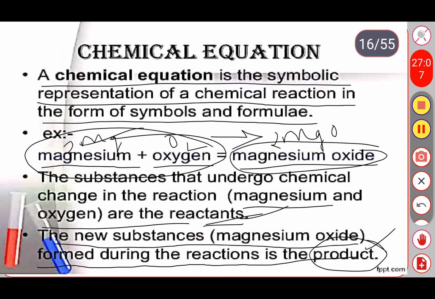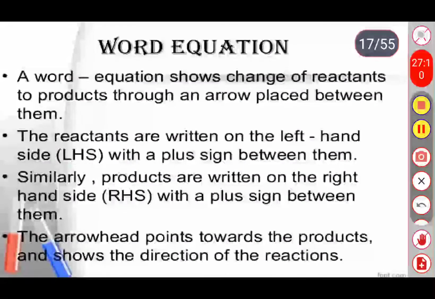Okay, chemical equation. So we can represent an equation in two ways. First one in word form. The equation shows the change of reactants to products through an arrow mark placed between them.